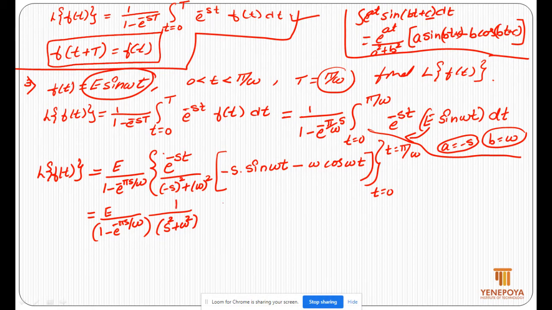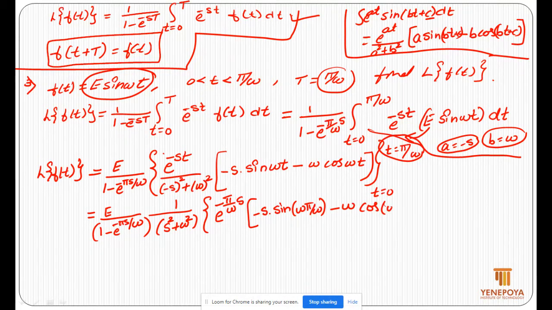taken out. Now apply the limits, pi by omega as the upper limit, so e power minus s times pi by omega, right? And minus s times sine of omega times pi by omega, minus omega times cos of omega times pi by omega, okay?